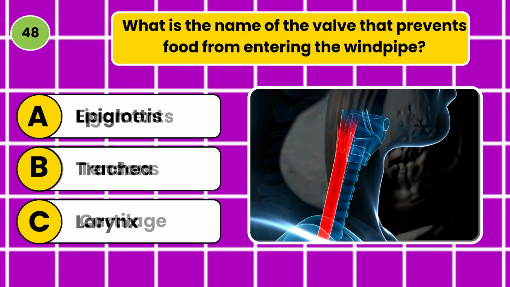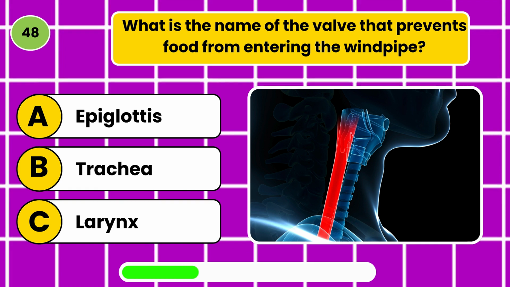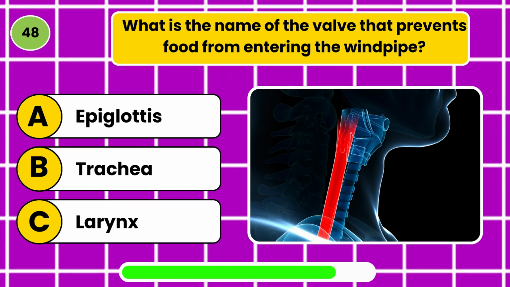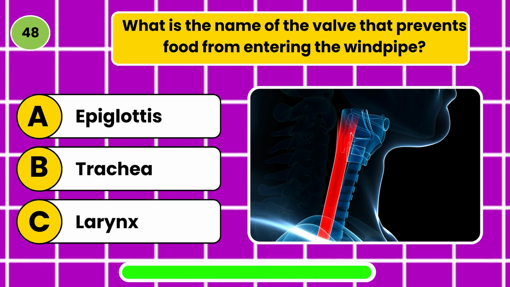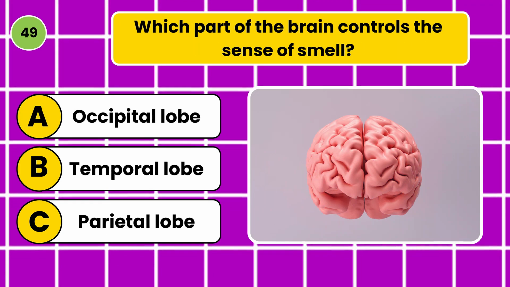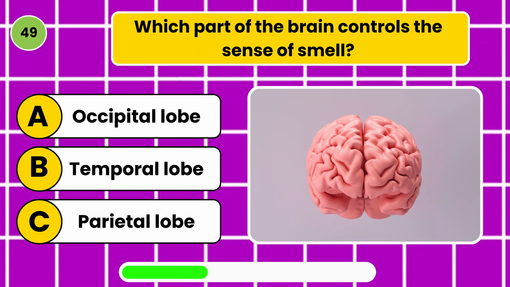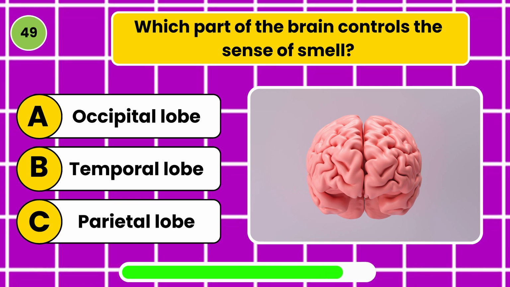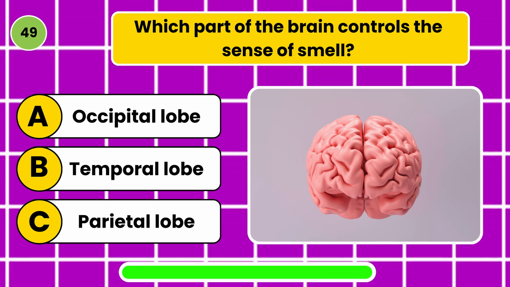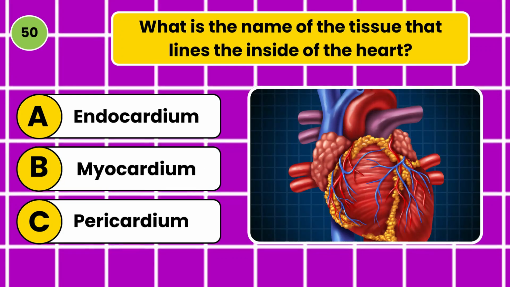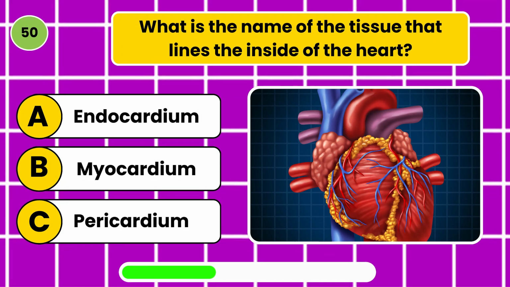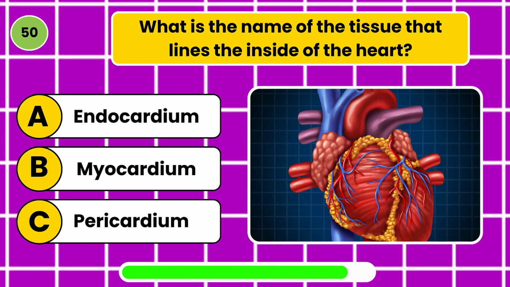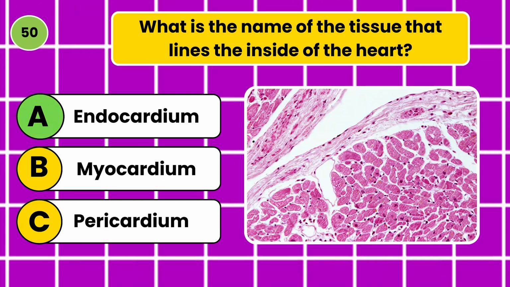What is the name of the valve that prevents food from entering the windpipe? Epiglottis. Which part of the brain controls the sense of smell? Temporal lobe. What is the name of the tissue that lines the inside of the heart? Endocardium.